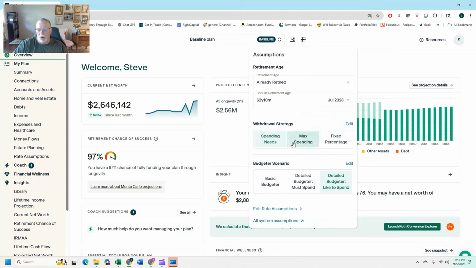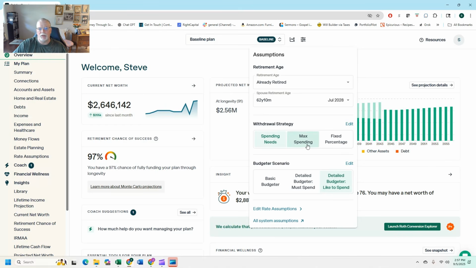Other assumptions here are spending needs. One assumption is what's my retirement age, which is me. I'm already retired. When's my spouse's retirement age? 62 and 10 months, July of 2028. The withdrawal strategy I'm using is spending needs. So spending needs basically says look at what you have in your detailed expense editor or whatever, and just spend that. And when you have extra, you put the extra in excess savings.